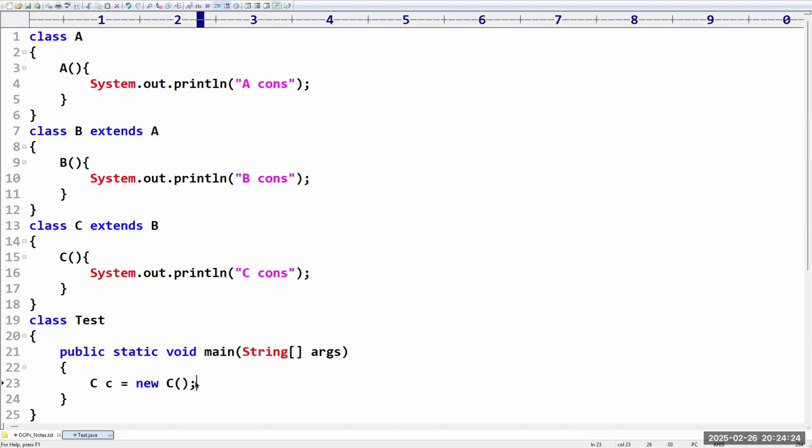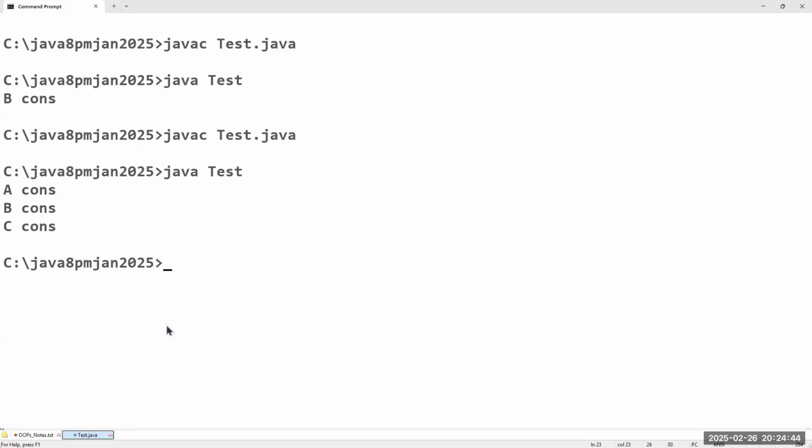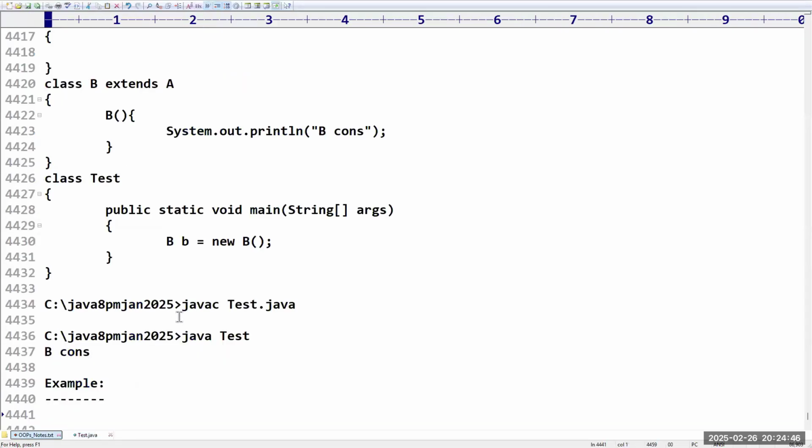A constructor, B constructor, C constructor. Yes, good. A constructor it will print, then B constructor, then C constructor also. Correct? Yes, sir. Let me check, really, is it coming or not? Yes, A constructor, B constructor, C constructor.